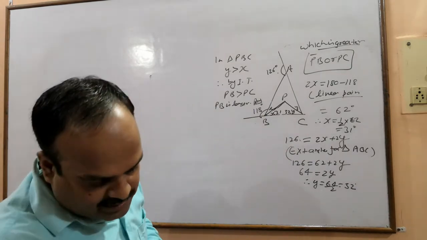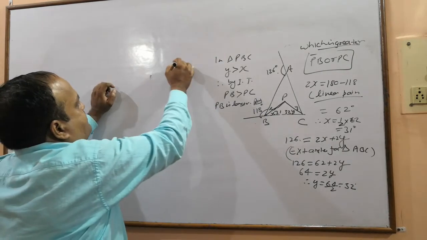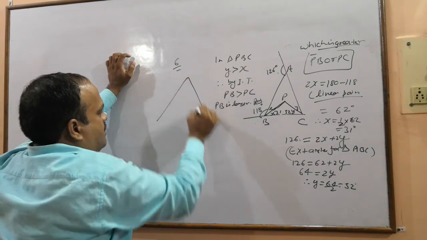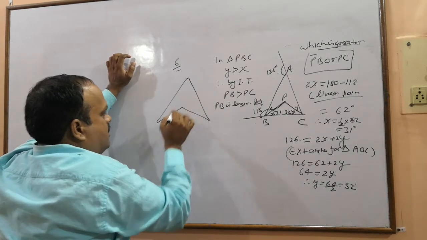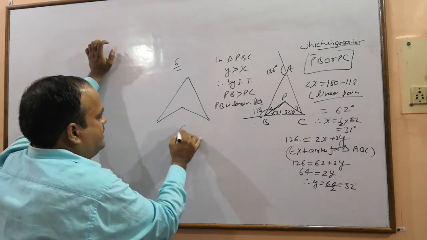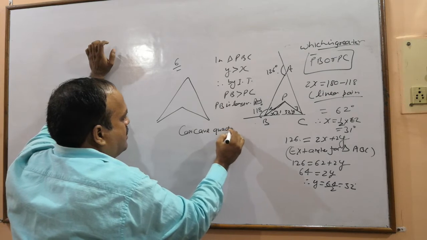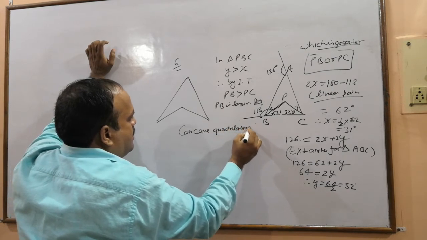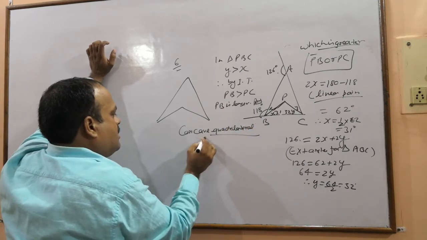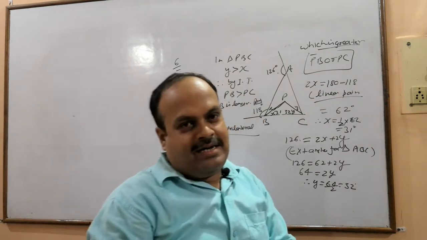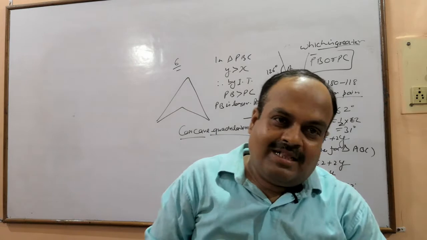Now the last part of this question 6. This is concave quadrilateral. I write it. Do you know what is concave quadrilateral? I think you don't know.